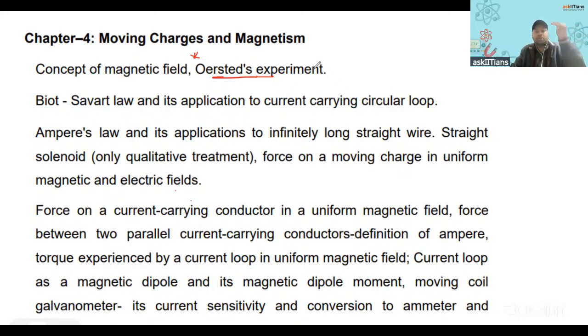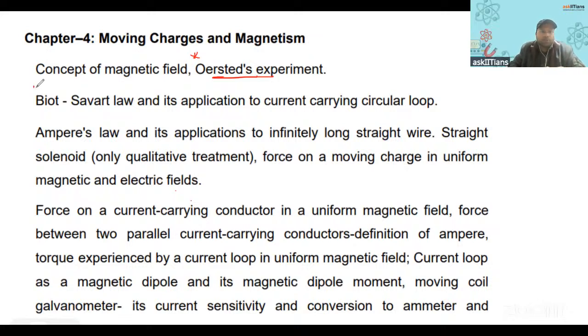There are three points: when he increased the current, the deflection of the magnetic needle placed near the circuit increased. When he reversed the direction of the current, the magnetic needle pointed in a different direction. So all these points you must go through. This Oersted's experiment might come in a 2-marker.